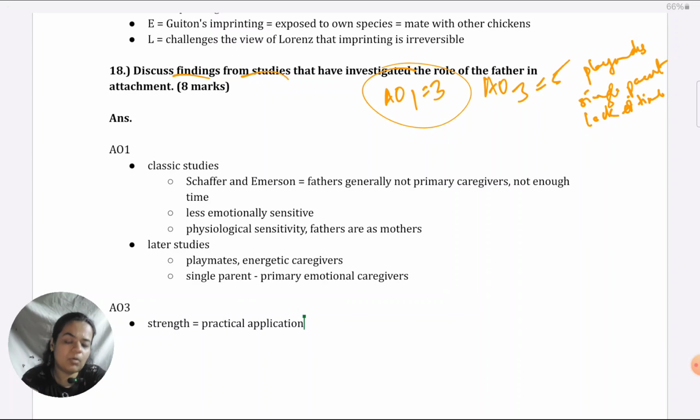They actually recorded behaviors between caregivers and infants in the homes of the infants. So ecological validity is there to support the fact that fathers give less time, or at least at that time they used to give less time to their children at the time when the classic studies were done, which is a strength because they are realistic. So of course you can elaborate in PEEL format.